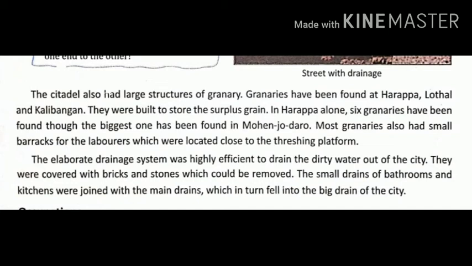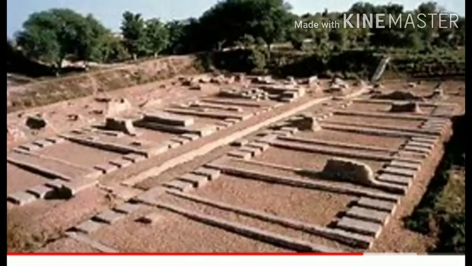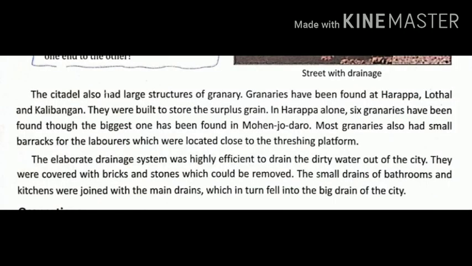Okay, and in Harappa 6 granaries have been found, and the biggest one was found in Mohenjo-daro. And here I am showing you a picture of a granary. It was a picture of a granary 5000 years old. Okay, so it is one more example that proves that the cities of Indus Valley civilization were very well planned.